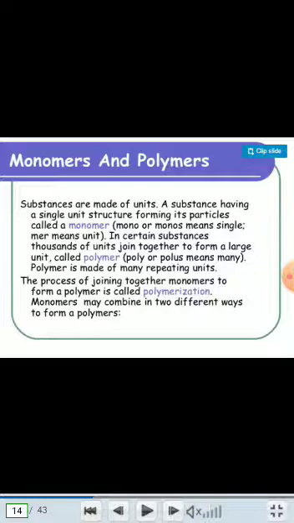That means they are uniform in nature. The process of joining monomers together to form a polymer is called polymerization. Monomers may combine in two different ways to form polymers.